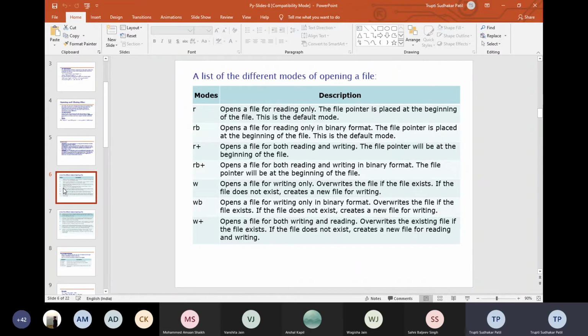R plus mode means we can do reading as well as writing, and the file pointer will be at the beginning of the file. Basically, every time the file pointer is at the beginning of the file. RB plus opens the file for both reading and writing in binary format. W mode opens the file for writing only, and overwrites the file.